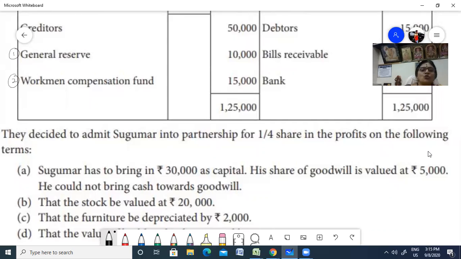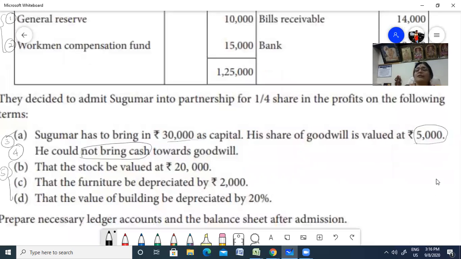What is the term? Sukumar has to bring in 30,000 as capital, and his share of goodwill is 5,000. But he could not bring in cash towards the goodwill. So for 1 and 2, this is going to be your first step. Second step is where you're going to record your capital. Fourth is he's not able to bring in goodwill. Fifth is your revaluation. So all the 5 steps are noted. As you complete each, you can strike it out, so that you have a follow-up and have not left anything. If you leave anything, your balance sheet will not tally.